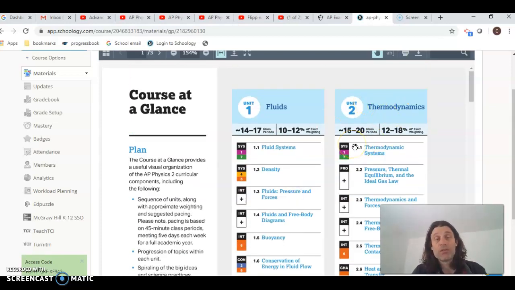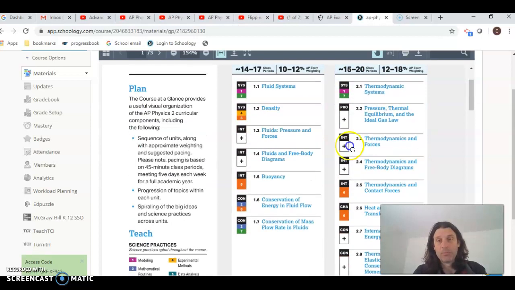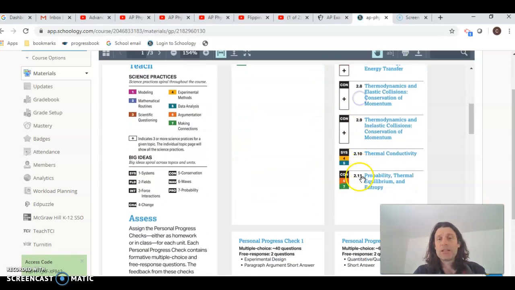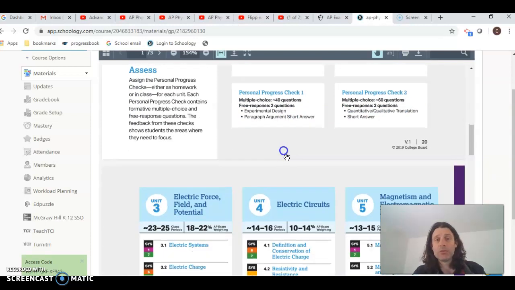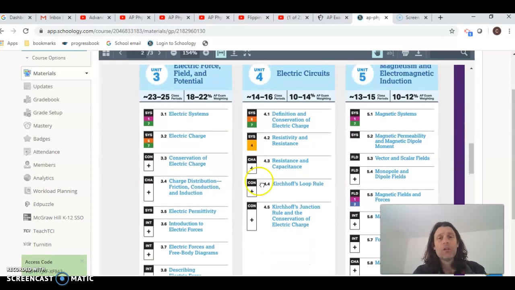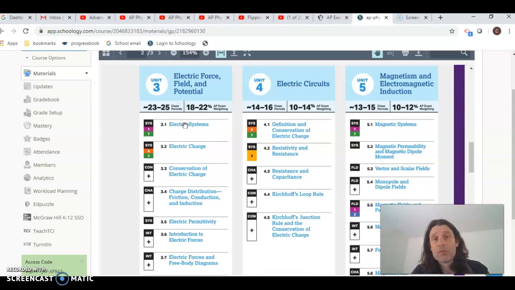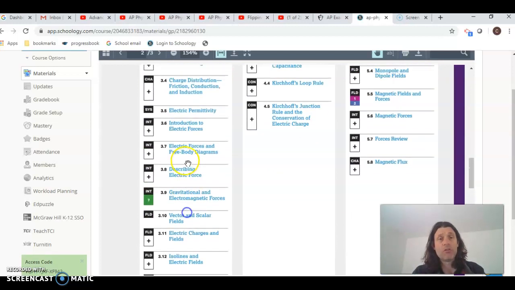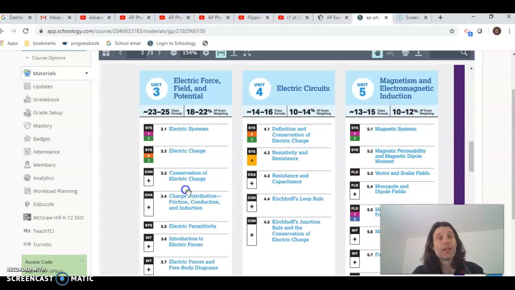All right, thermo is feeling the heat, baby. Please be able to find more info on these particular topics, and I will show you where to go there. But that's the one where we talked about Santa Claus having a luau or something. Topic 3, electric force fields and potentials. This is where we start to overlap with the Physics C class. But anything dealing with static electricity is pretty much everything here, and there's quite a bit on electrostatics.